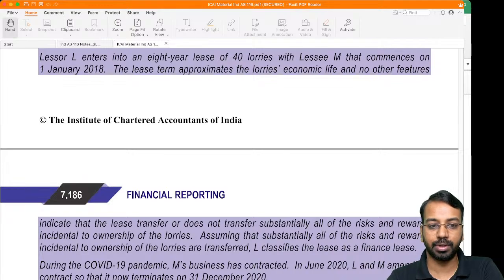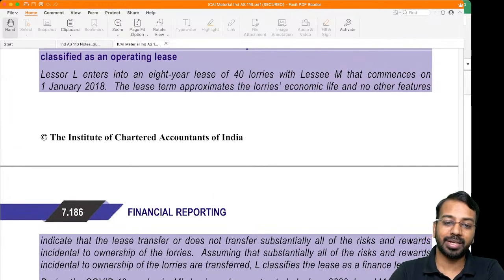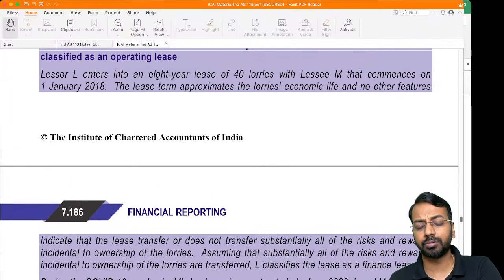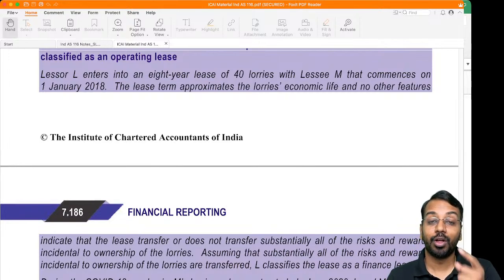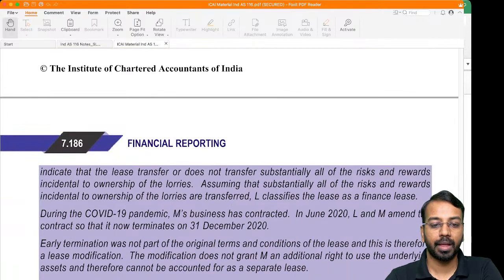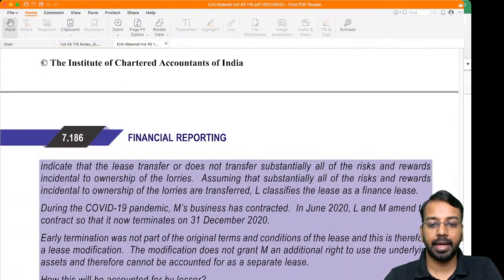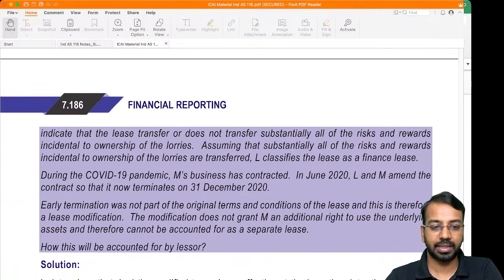Now what is the meaning of this? The lease term approximates the lorry's economic life, meaning to say whatever is the lease term, that is equal to or almost equal to the economic life. Now when that is the case, what do we do? We classify it as a finance lease. We classify it as a finance lease in the books of lessor, right? Then, assume L classifies this as a finance lease.